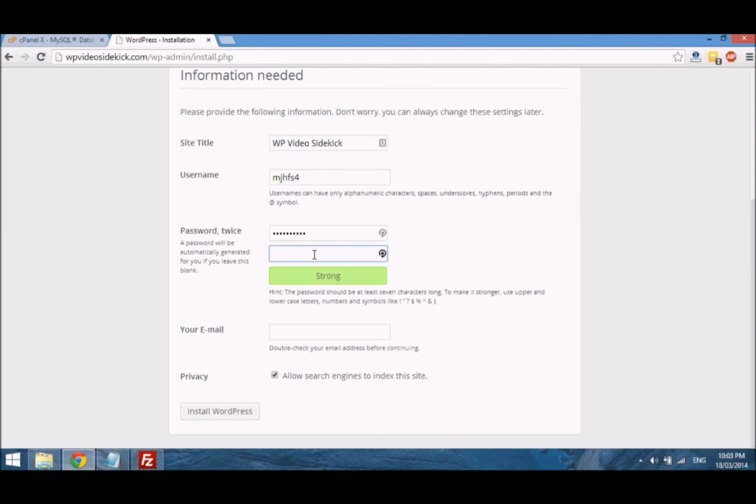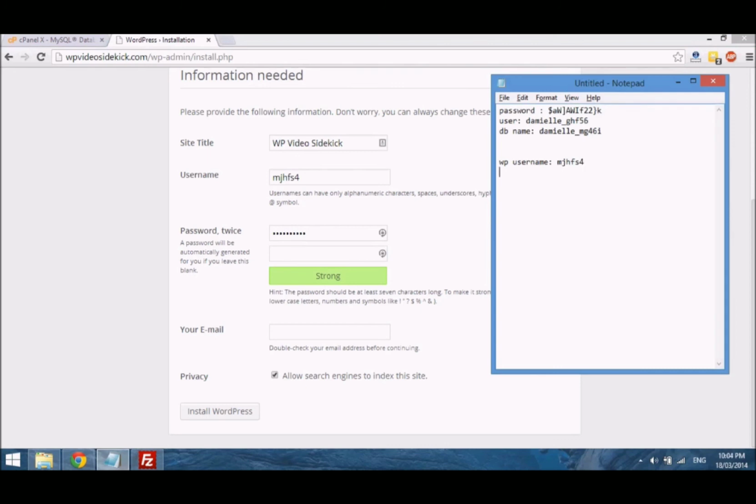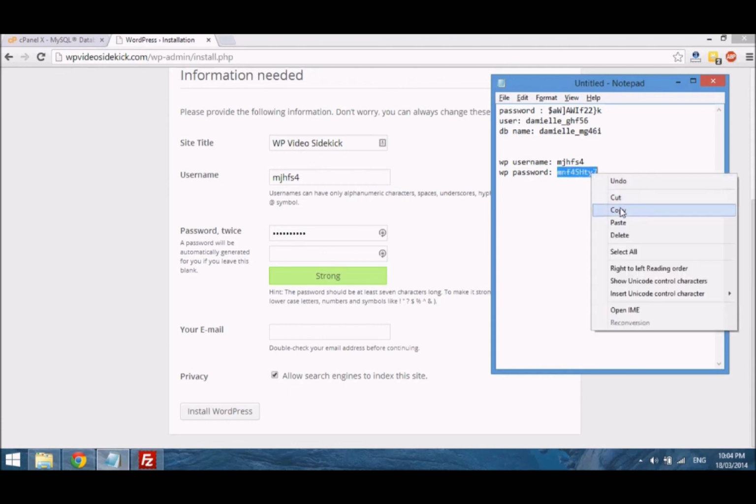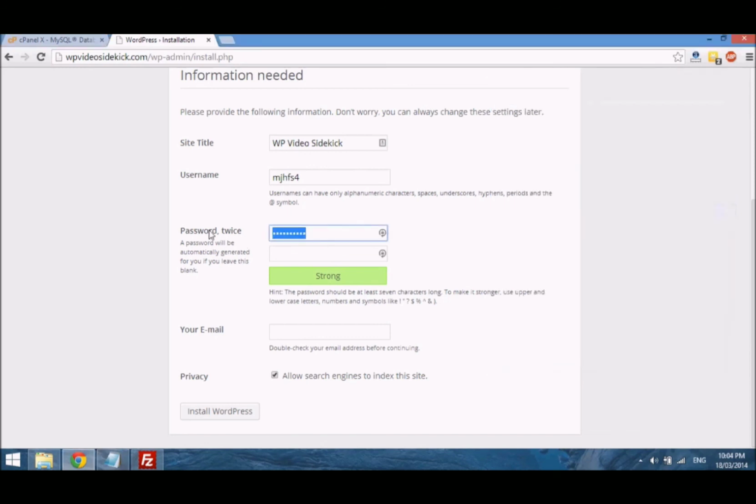Try using some common letters and capital letters, and what I'll do is just go back, WP password. I'm just creating a random password because this is just for demonstration. And if we go back here and just paste it in,